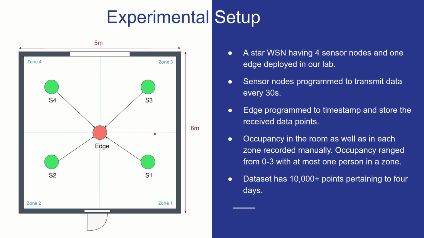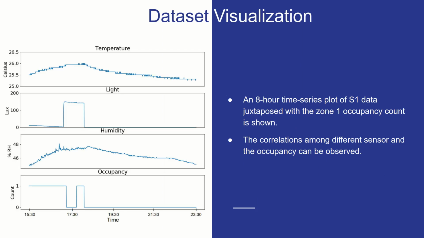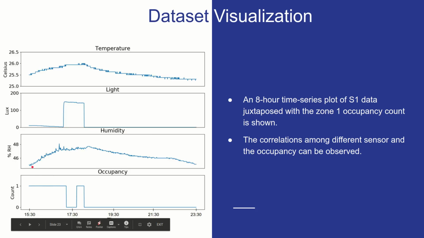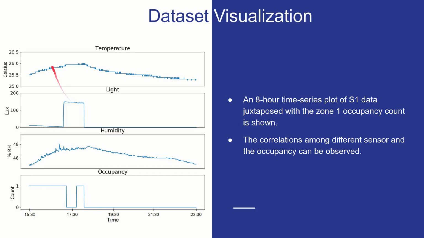In each of the zones, the occupancy can be either 0 or 1. But in the entire room, it ranged from 0 to 3. This is a slice of the data set. You can see how different environmental parameters correlate to occupancy. You can see the occupancy count here and corresponding correlations to humidity, light, and temperature values. So it is this property that makes occupancy estimation possible using environmental parameters. So this has actually been studied a lot in literature.